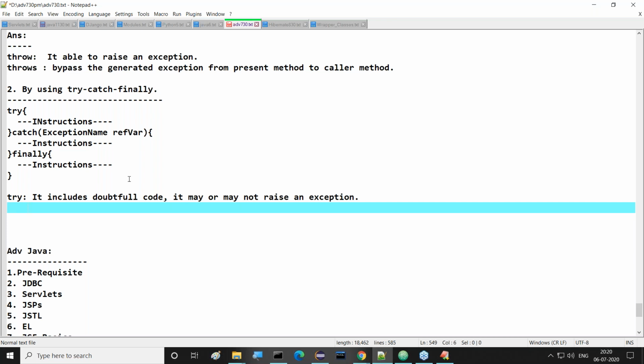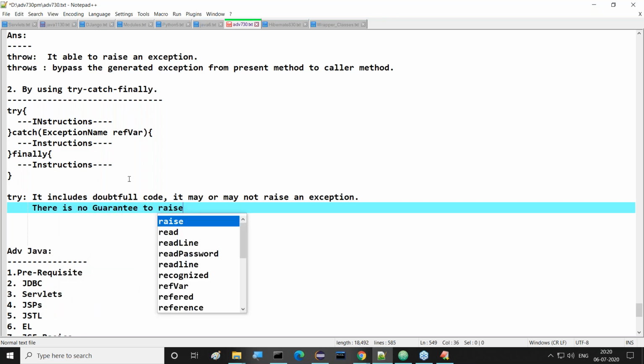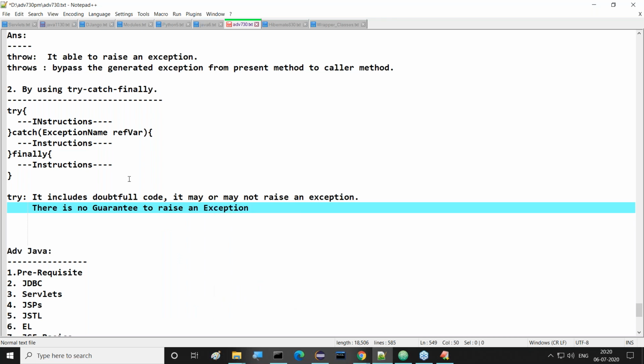This is one point. And another point I'm telling you: there is no guarantee to raise an exception from the try block. Once you keep some code inside the try block, it doesn't mean we must raise an exception. The try block may raise the exception, or may not. If an exception is available, definitely it will raise the exception. If an exception is not available, it will not raise the exception. Please recognize this point.